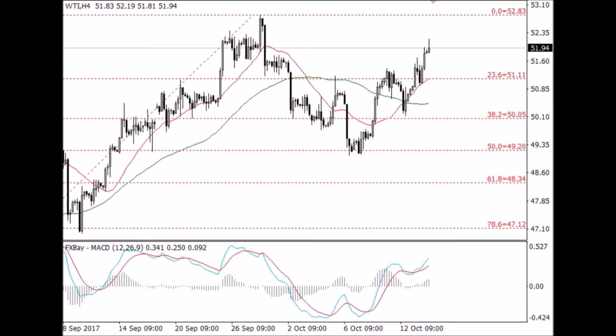A weaker dollar makes gold's price, which is denominated in US currency, cheaper for foreign buyers. And the oil price settled at a 2-week high on Friday, with US West Texas Intermediate crude tacking on 85 cents, or around 1.7%, to end at $51.45 a barrel by close of trade. Geopolitical uncertainty in the Middle East raised the threat of supply disruptions, particularly in the wake of US President Donald Trump's refusal to certify Iran's compliance with the nuclear deal. As expected, Trump on Friday decided against certifying the 2015 Iran nuclear agreement, raising the risk of doing business in the oil-rich Middle Eastern nations.